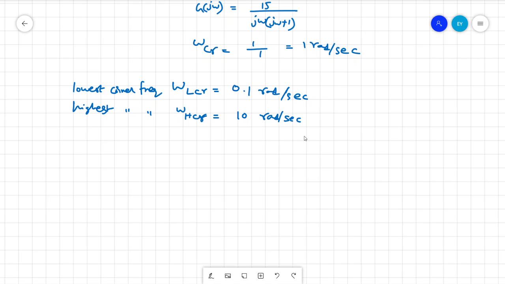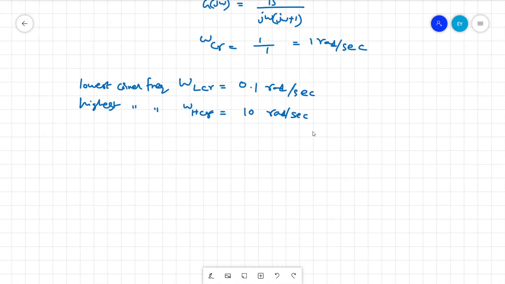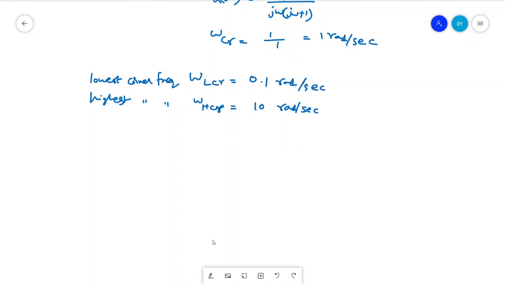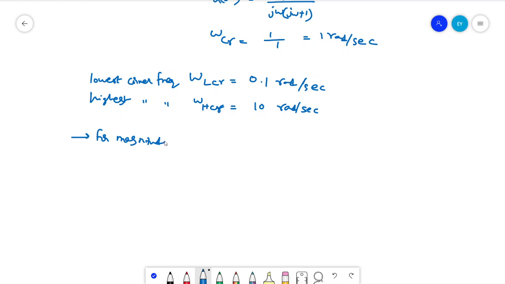Next we have to estimate the magnitude plot. In a Bode plot we have two plots, the magnitude plot and the phase plot. First, the magnitude plot, which we estimate based on these corner frequencies. So let us construct a table here.